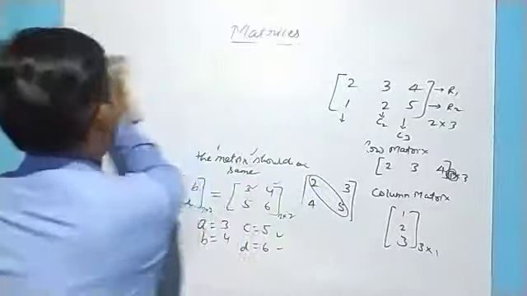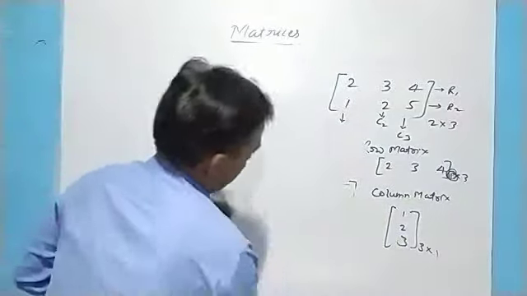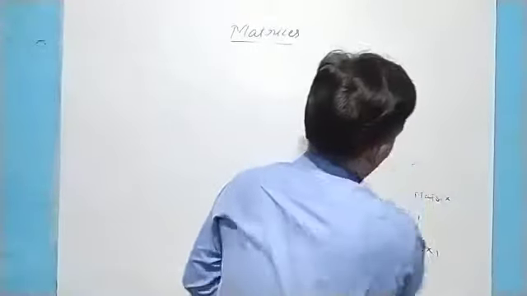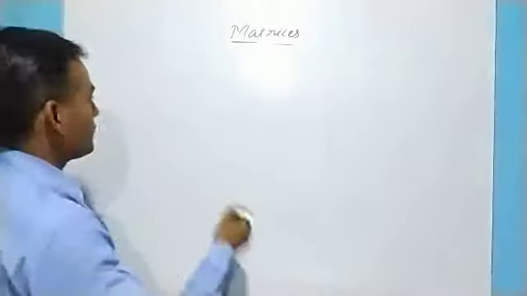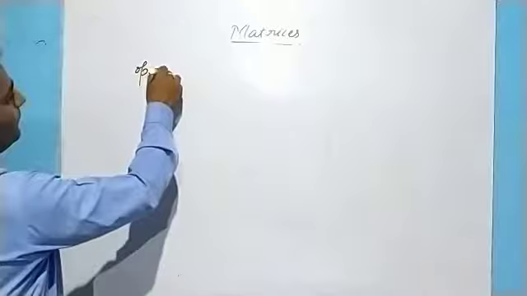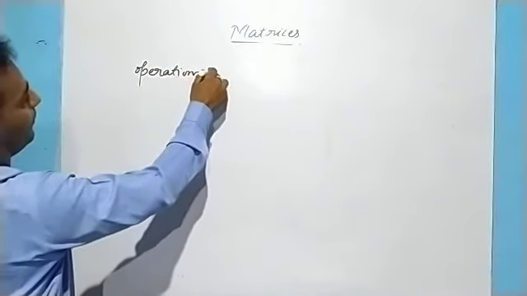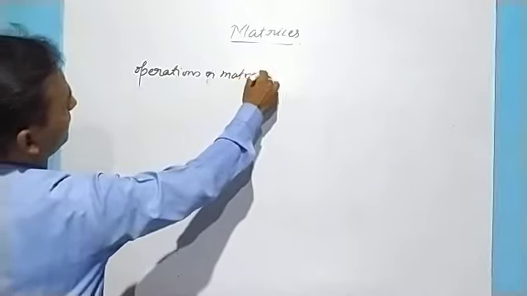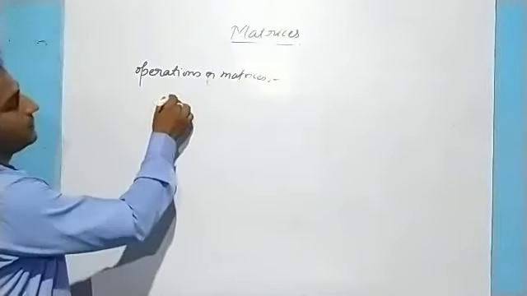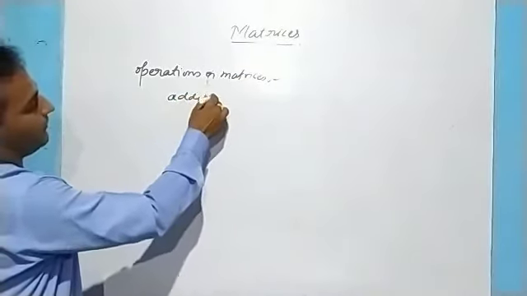Now we will go through the mathematical operations on matrices. What operations on matrices do we have to study? Operations means, first, addition of matrices.